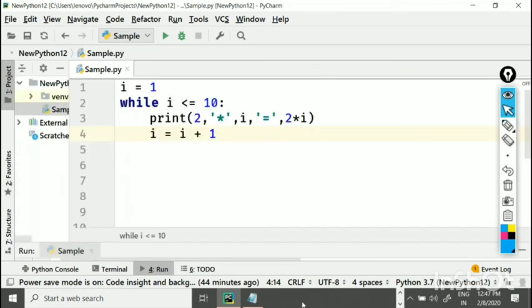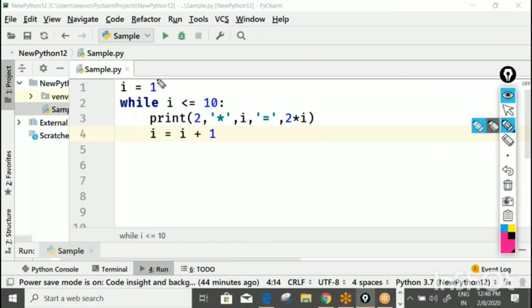Okay, it's very simple. Understanding loops becomes easy if you try to put it on a piece of paper and go through it in your mind rather than directly doing it on a computer. Just watch. Initially, you can see that I value is 1. Program checks whether 1 is less than 10. Condition true or false? If it is true, come inside. What are you printing? 2. After 2, what are we printing? Then we are printing I. What is I value? 1. Then equal to 2 into 1. What is 2 into 1? 2. I equals I plus 1.